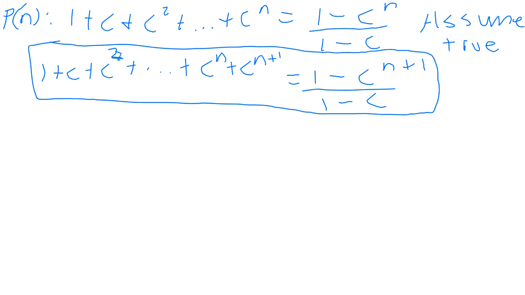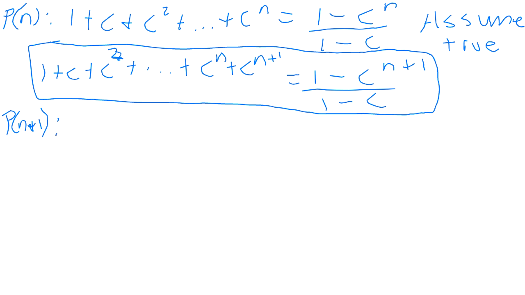All right. So what we're going to do now is check p of n plus 1. Remember, you can just put the thing in there. We're now adding c to the n plus 1 to both sides. That's how you do these induction steps.